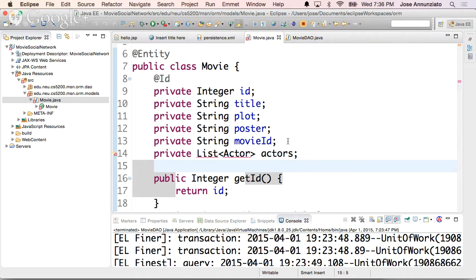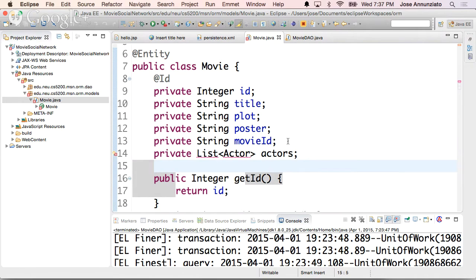But first, let's talk about one record in one table associated with many records in another table. Let's first look at that. So again, in the object world, this is as far as you need to go. In the relational model, it's backwards. It is the child, the actor, who has a foreign key back to the parent, the movie. So it's backwards, the way we model in object orientation and the way we model in the relational world. So we have to bridge this gap between these two worlds.